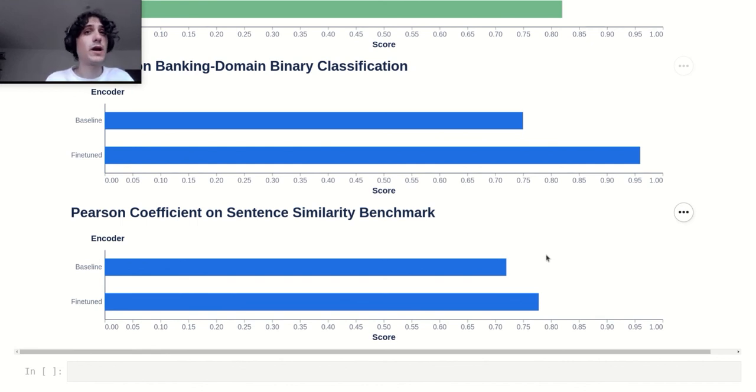To wrap it up, we are very happy with the results of the ELISE project, as we find that the fine-tuned encoder outperforms our baseline even in tasks outside the banking domain. This encourages us to continue working in this direction.